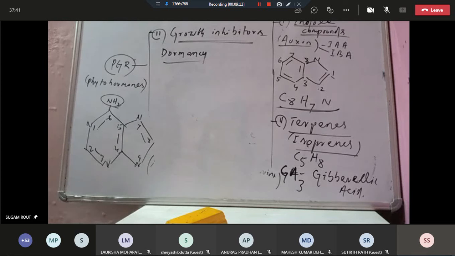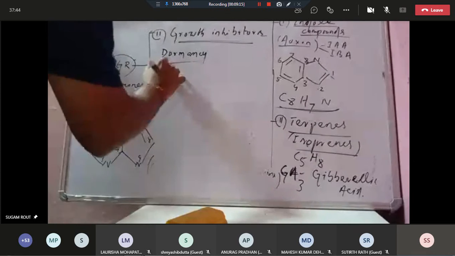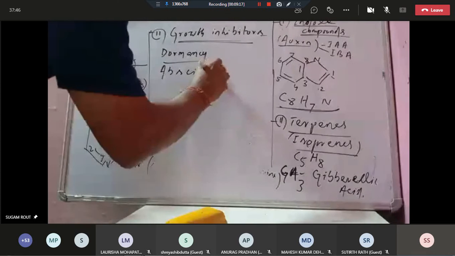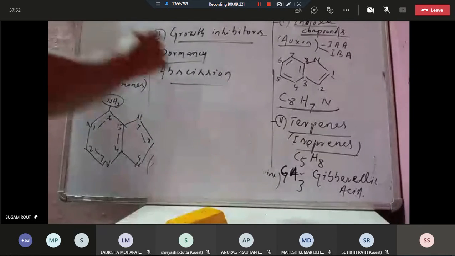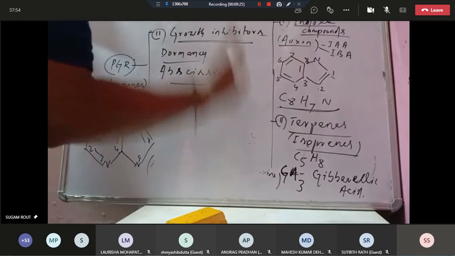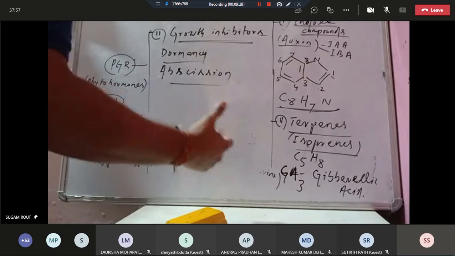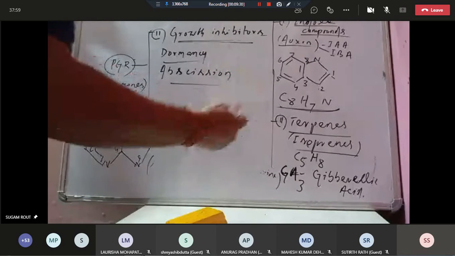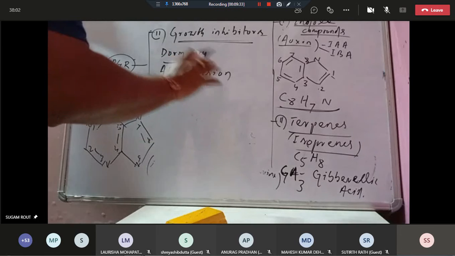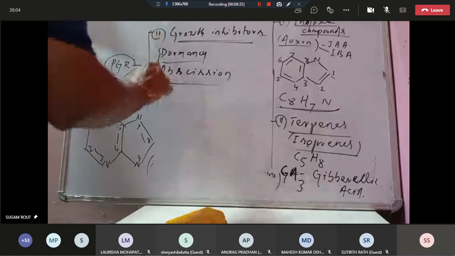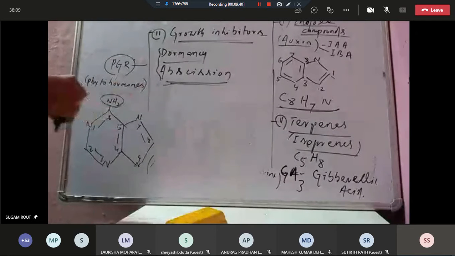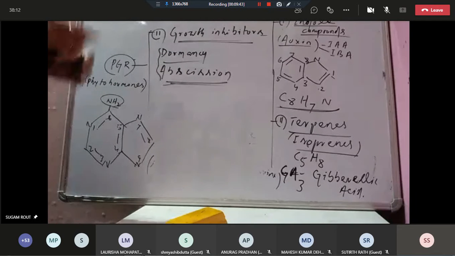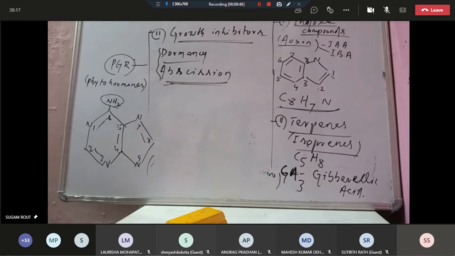Another negative effect you will see is abscission. Abscission is the falling of leaves and buds before maturation. It is the natural fall of the leaves, buds, and fruits before maturation. So this is a negative effect. Dormancy is also a negative effect, that is delay in flowering. These are the negative effects of some phytohormones.